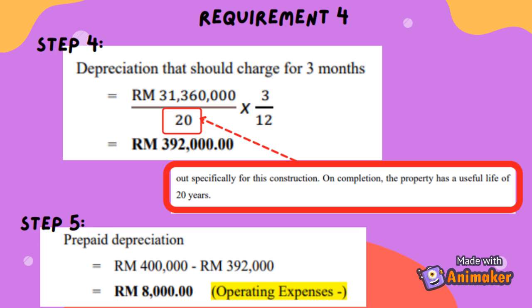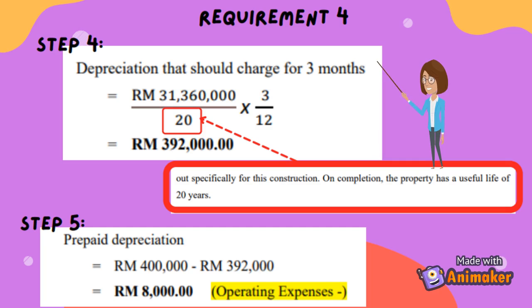Fourth step is to calculate the actual depreciation cost that should be charged for 3 months. The capitalized cost of RM31,360,000 should be divided by the useful life of 20 years and multiplied by 3/12 for 3 months. The actual depreciation cost that should be charged for 3 months is RM392,000.